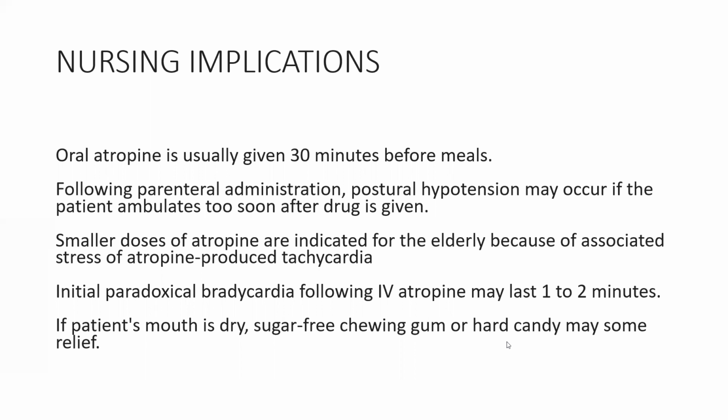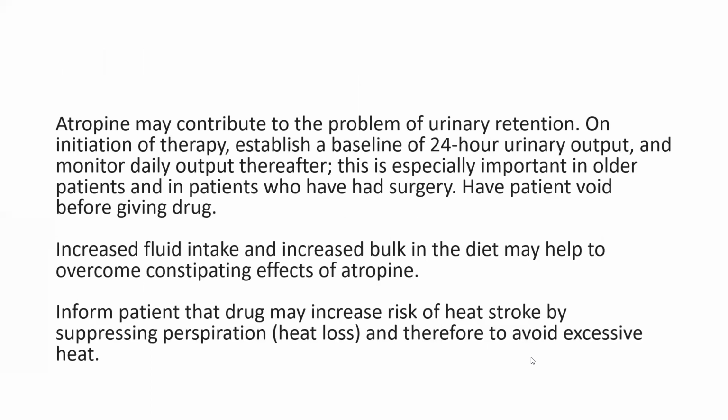We know atropine raises the heart rate, but initially it causes bradycardia, which may last up to 1 to 3 minutes, and later it leads to tachycardia. Atropine leads to decreased secretions, and if the patient's mouth is too dry, we should give sugar-free chewing gum or candy for some relief, or we can give some water.